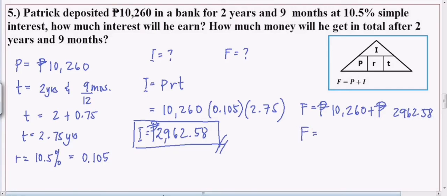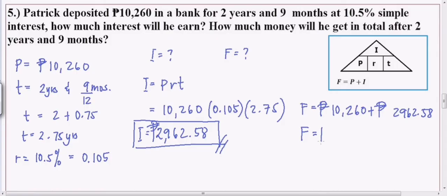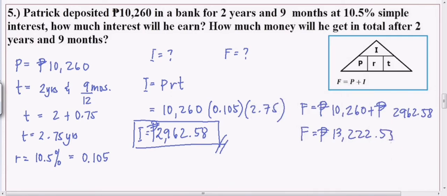So, ang magiging future amount or ang makukuha niya in total is 13,222.58.